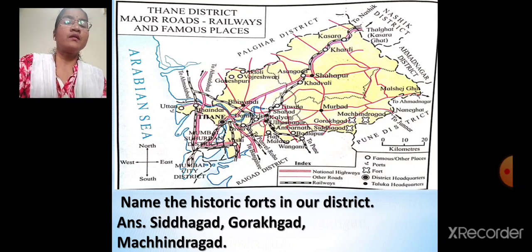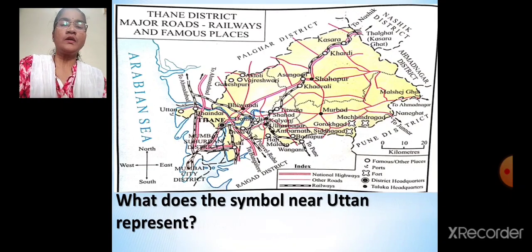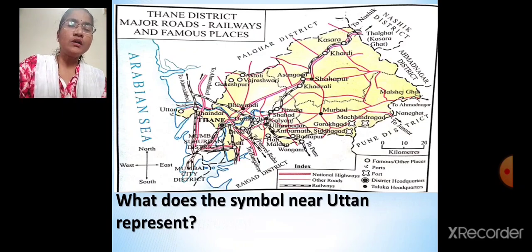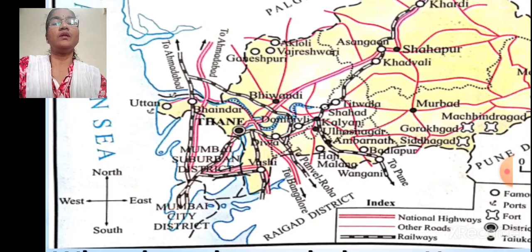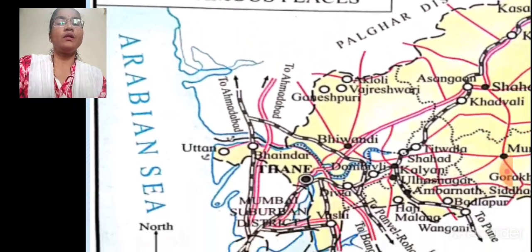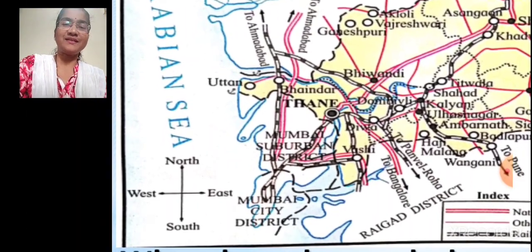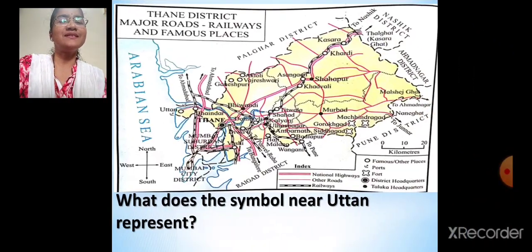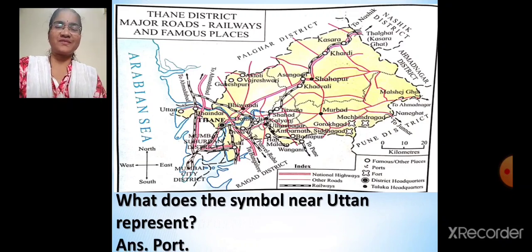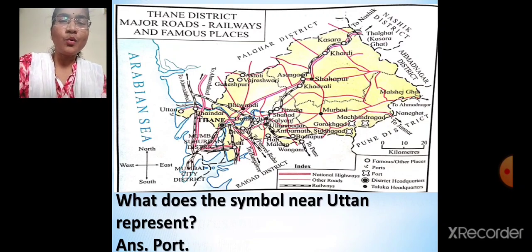Now, just tell me, what does the symbol near Uttan represent? See this symbol. Can you tell me? Yes, the symbol near Uttan represents a port, because Uttan is a port in Thane.